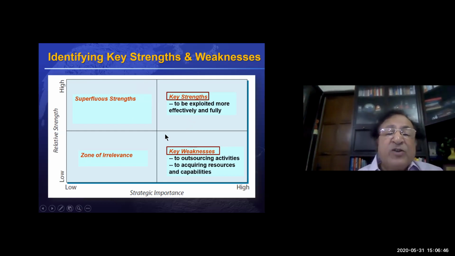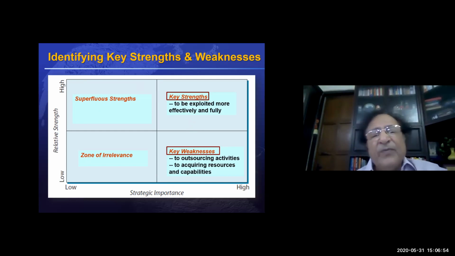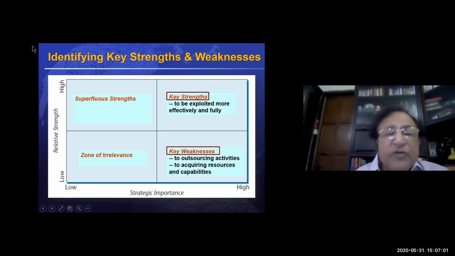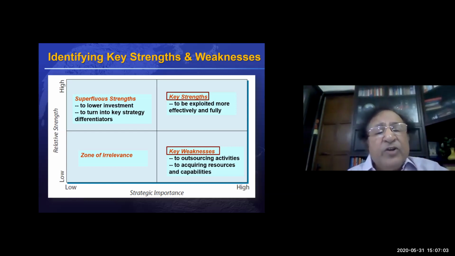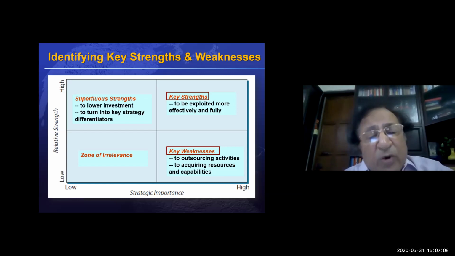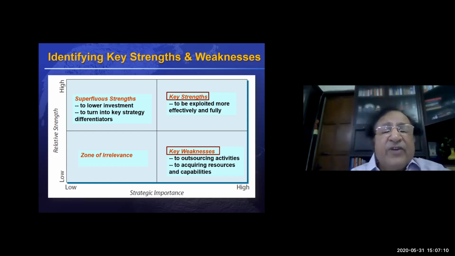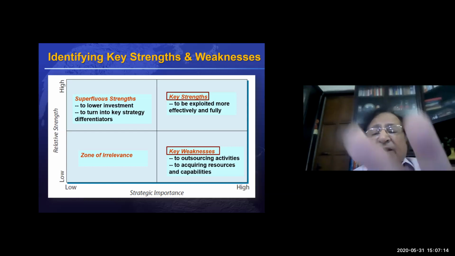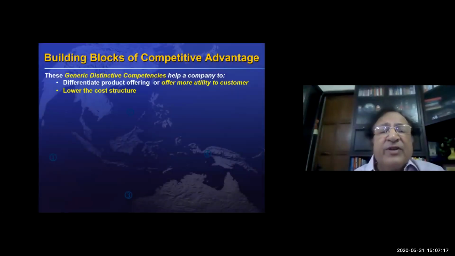There could be something called superfluous strength. Superfluous strength is the one which is not of strategic importance. You don't have to worry too much about the superfluous strength. However, you should not be investing too much in it. And if you can convert it into some strategic differentiator, that's better. Otherwise, you can leave it alone. Ultimately, focus on your key strengths.